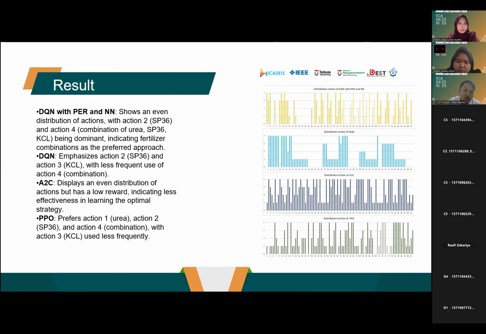A2C displays an even distribution of actions but has a low reward, indicating less effectiveness in learning the optimal strategy. PPO prefers action 1, urea fertilizer, and action 2, action 4, and action 3 are used less frequently.